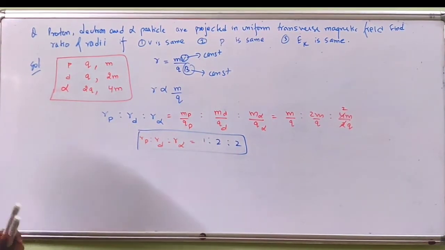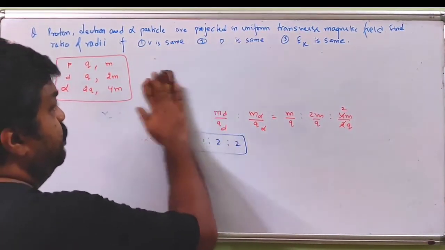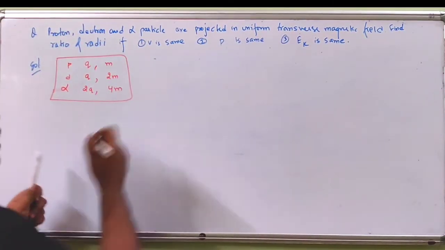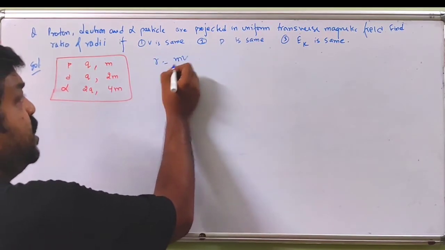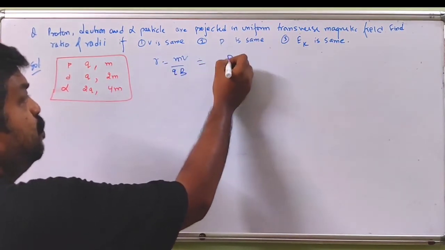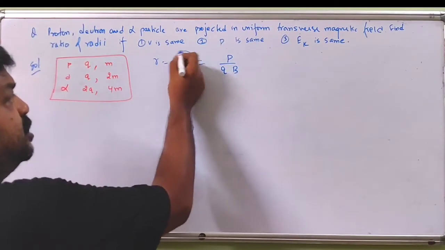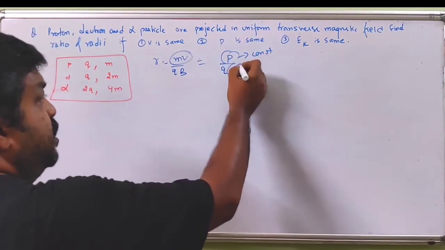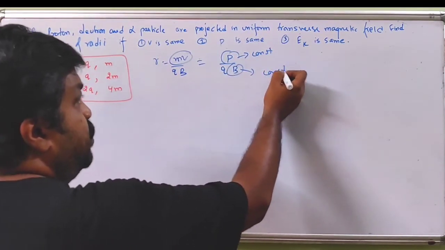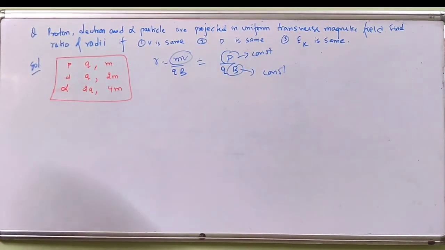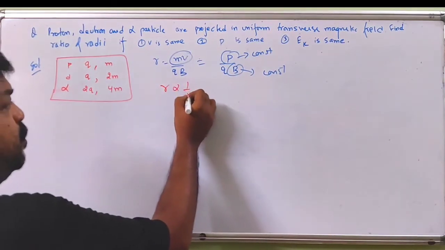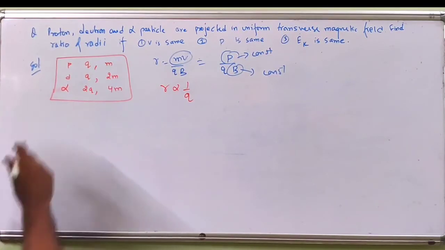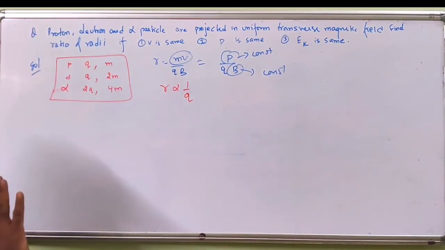Now what happens when the momentum is the same? When momentum is the same, R equals mv by qB, which becomes p by qB. This is momentum, so momentum being the same means it is constant for all the particles. The magnetic field is also constant because they are moving in the same magnetic field. So the radius is inversely proportional to the charge.